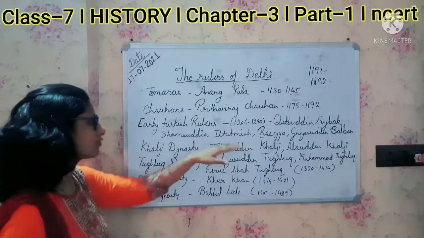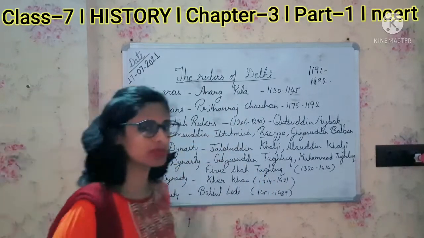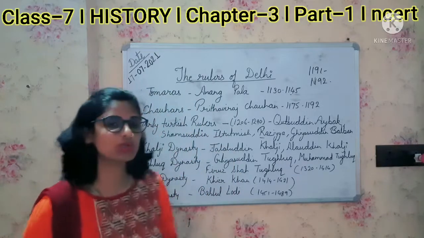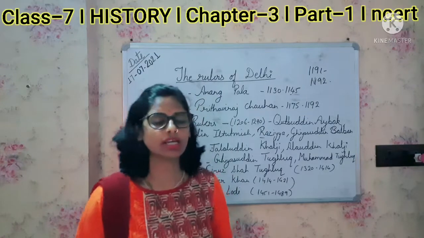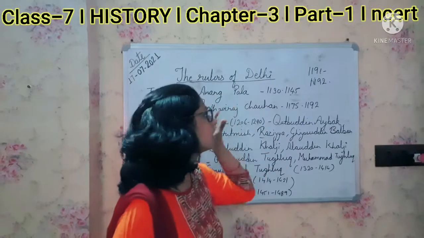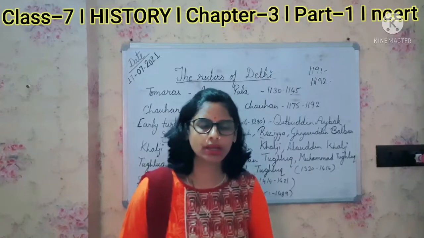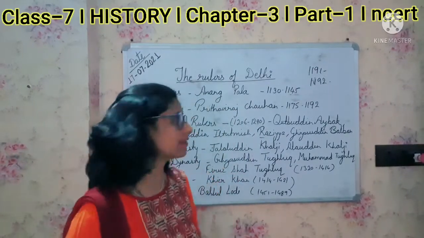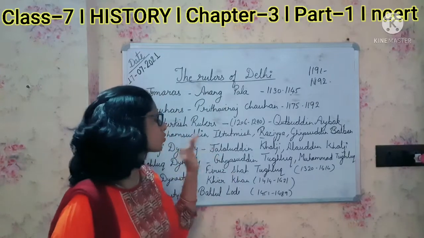Later on, he was succeeded by Shamsuddin Iltutmish. Iltutmish was known as the true Turkish ruler, or we can say Sultan. It is because Qutbuddin Aibak was the slave of Muhammad Ghori, but Iltutmish got himself freed from slavery, so he was known as the Sultan.